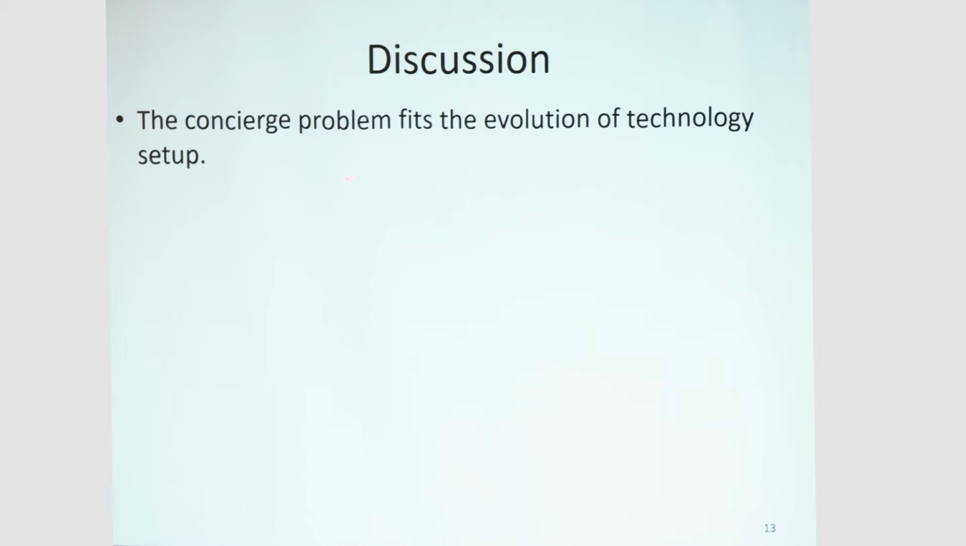Okay, note that the concierge problem also fits the evolution of technology setup, where S is the old technology and R is a new one. So when we have a new technology, it might look promising and we might want to adopt it, but only after enough agents explore it do we know if it's indeed an improvement and we should adopt it, or we should stay with the old technology S.